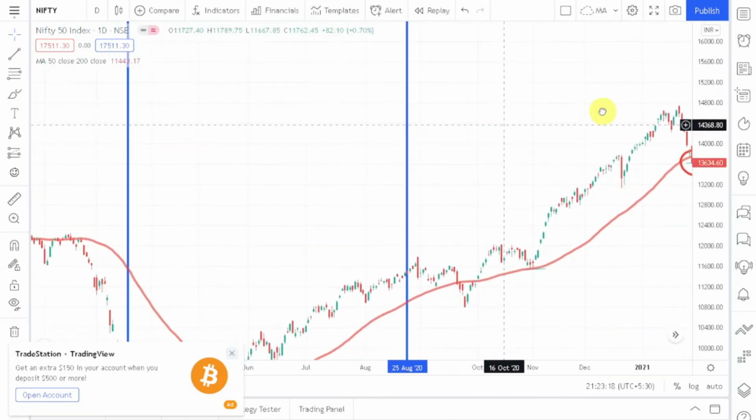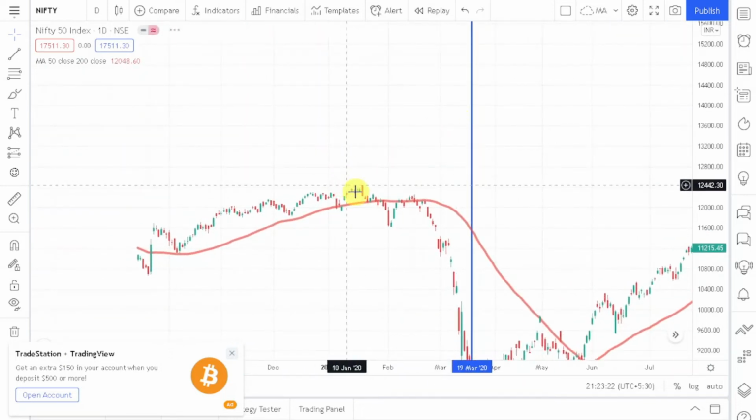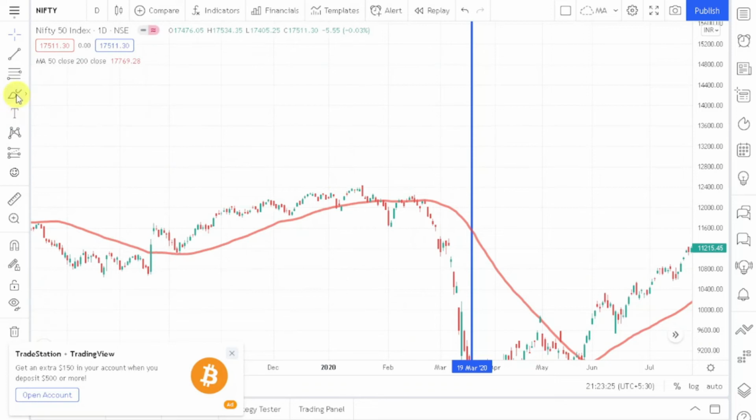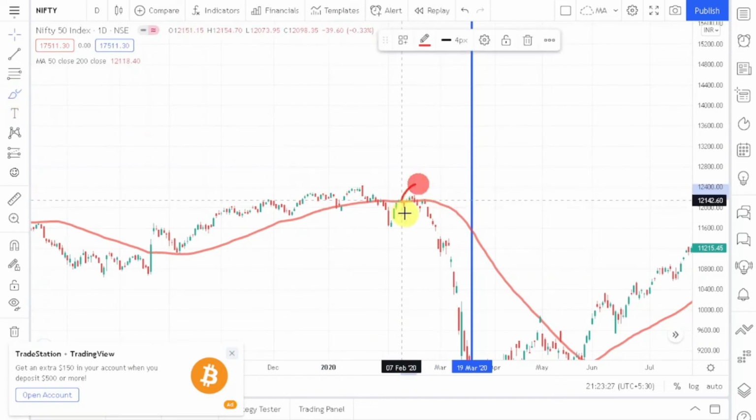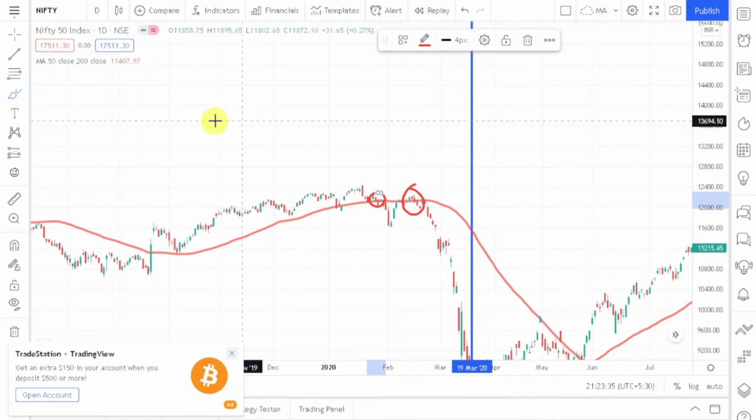You can see that in Nifty there is a very strong uptrend. That's why we are able to see only and only support points. But here you can see that this is a resistance point, which has been given by the moving average, and this is another resistance point. And we can figure out support and resistance points using moving averages. That's what I wanted to say.